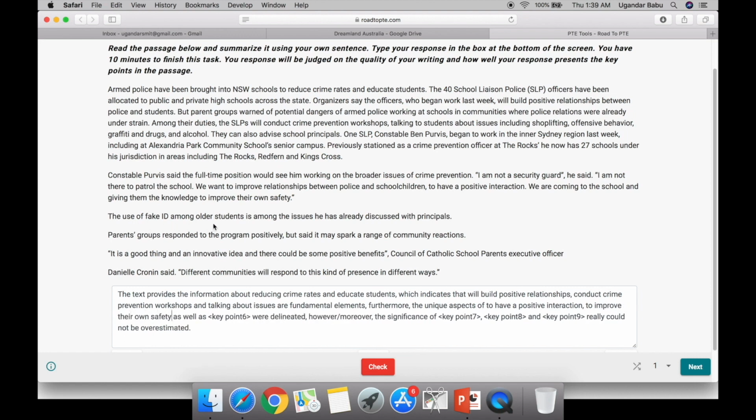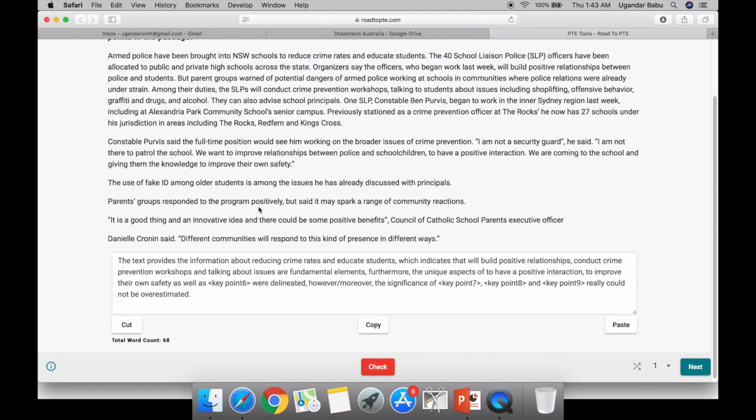The use of fake ID among older students is among the issues he has already discussed with principals. This is also irrelevant to educating, so ignore this one. Parent groups responded to the program positively. This is partially supporting the topic, so we can either include or ignore them. It is a good thing and an innovative idea, and there could be some positive benefits. So these are all benefits of educating students, so we can include them. So we can take innovative idea and positive benefits. So here I am getting less than 9 keywords. So we can alter this template based on the keywords available.